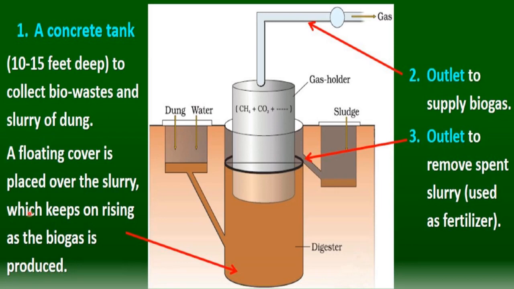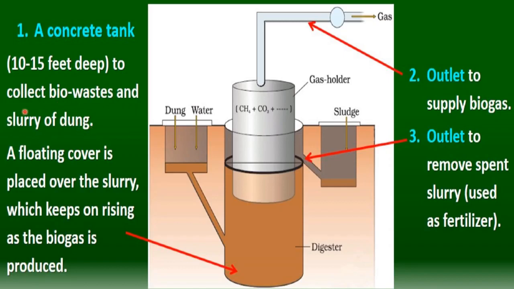This is a diagram of a biogas plant and how biogas is produced inside it. There are different parts. First is the concrete tank. A concrete tank is prepared, usually 10 to 15 feet deep, to collect bio waste and slurry of dung. Slurry of dung means dung plus water.